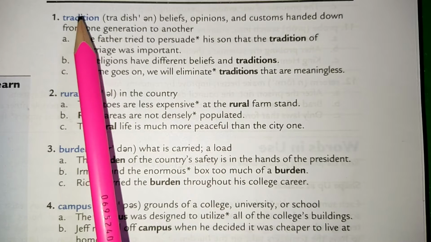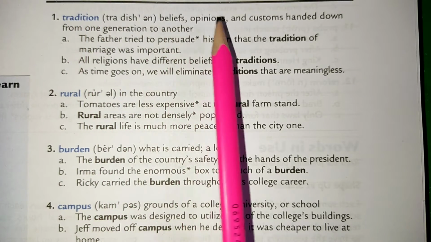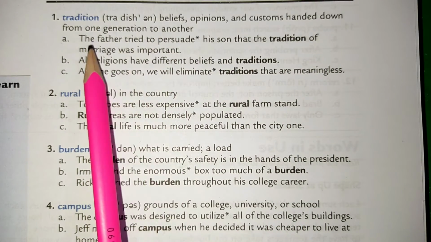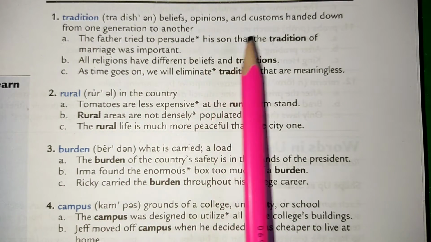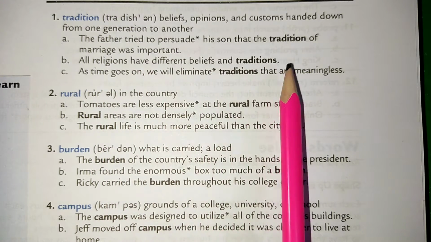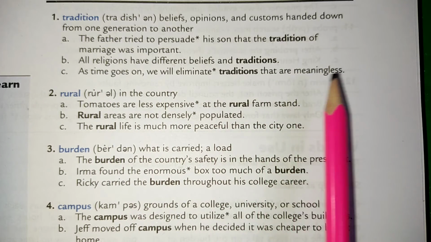Here we have tradition. Number one word, tradition. Tradition means beliefs, opinions, and customs handed down from one generation to another. The father tried to persuade his son that the tradition of marriage was important. All religions have different beliefs and traditions. As time goes on, we will eliminate traditions that are meaningless.